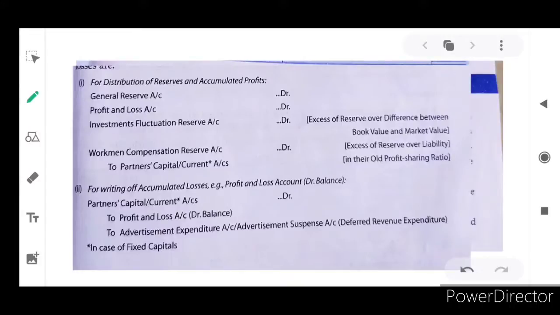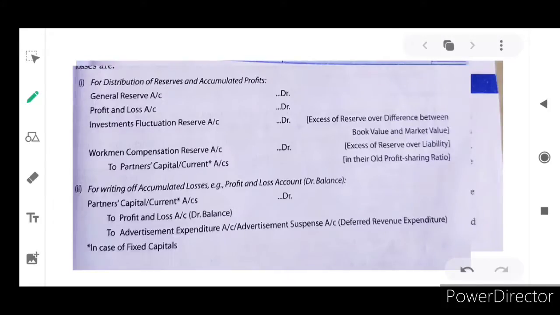Refer to my previous video, admission of a new partner, where I clearly mentioned what workman compensation reserve is. If any worker meets with an accident during working hours, we have to compensate some amount from the firm's side. For that purpose we allot some amount from existing profit, only to compensate for workman's accident.